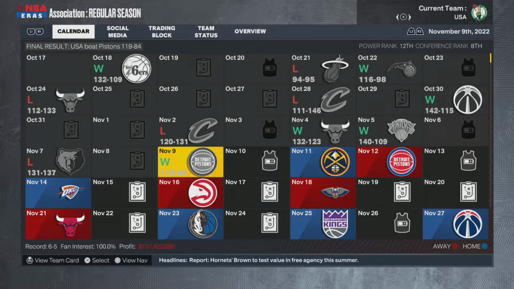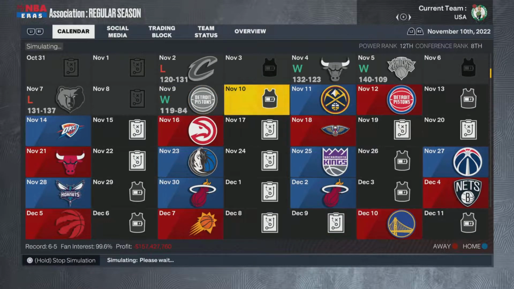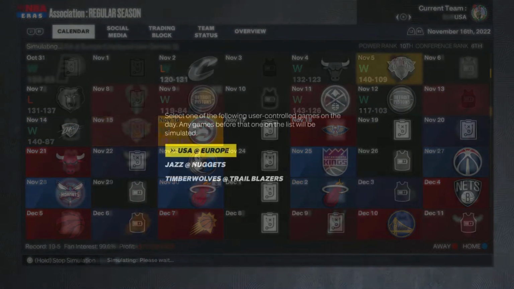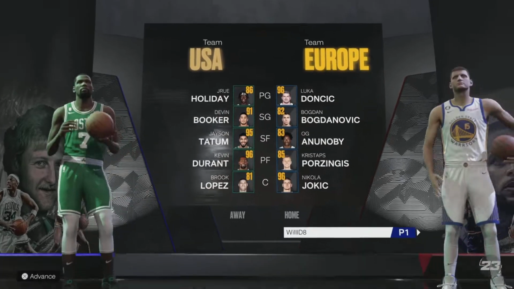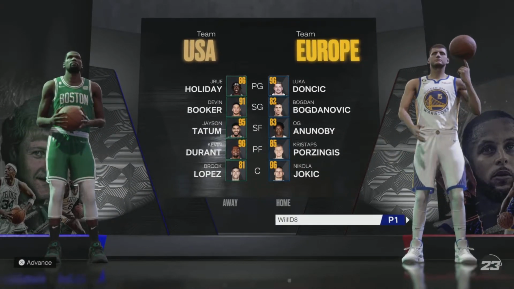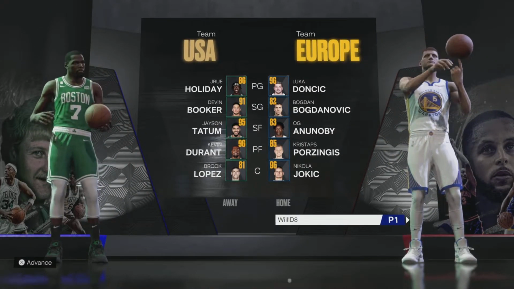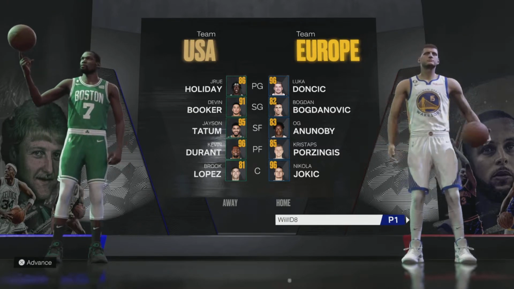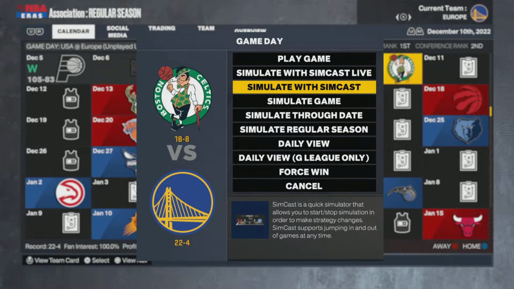This is Team USA we're simulating with. Honestly, more losses than I thought. We started off like 7-5, but the first game we're going to look at is Team USA versus Team Europe. As you can see, Luka and Jokic versus Booker, Tatum, and Durant. Let's see who can pull it off.